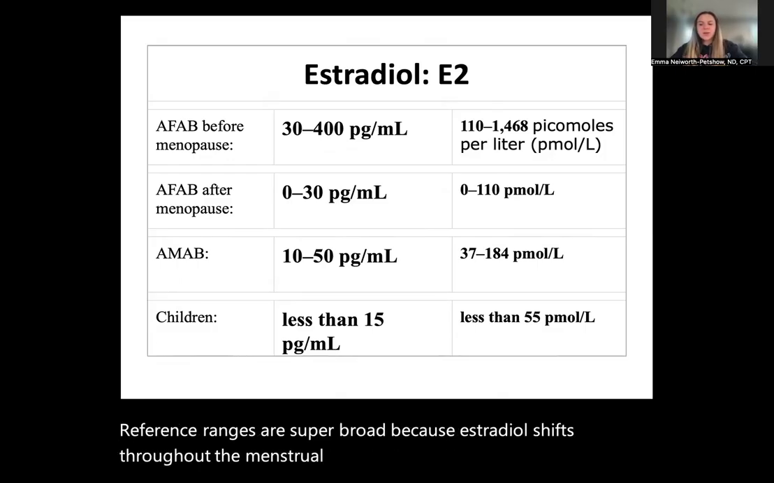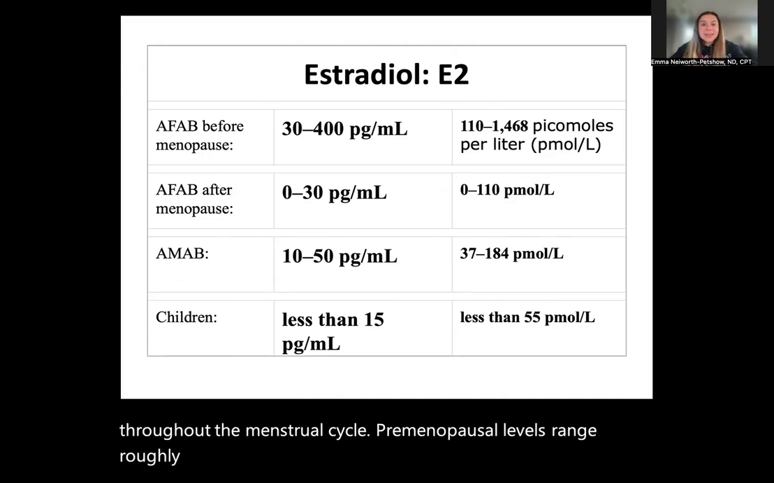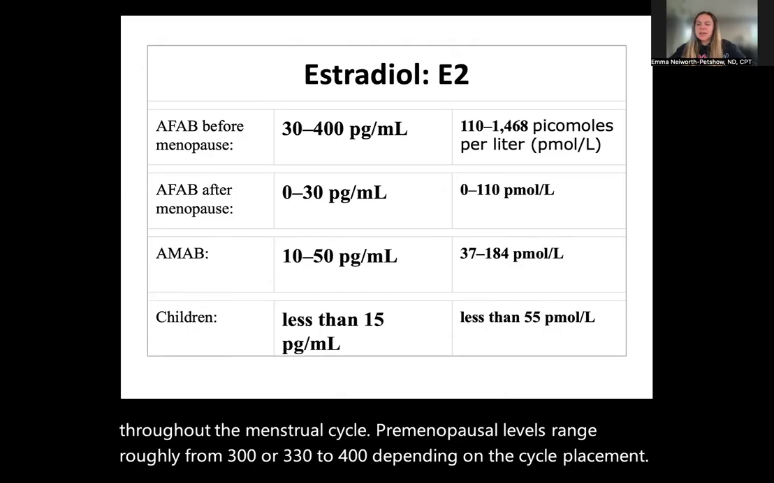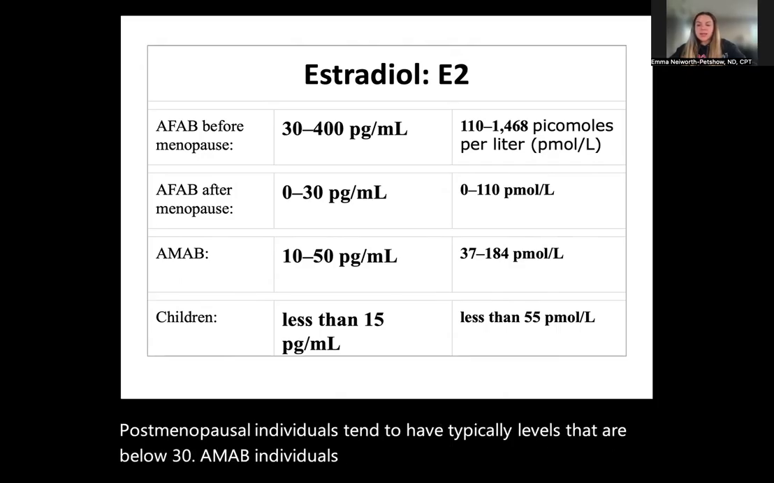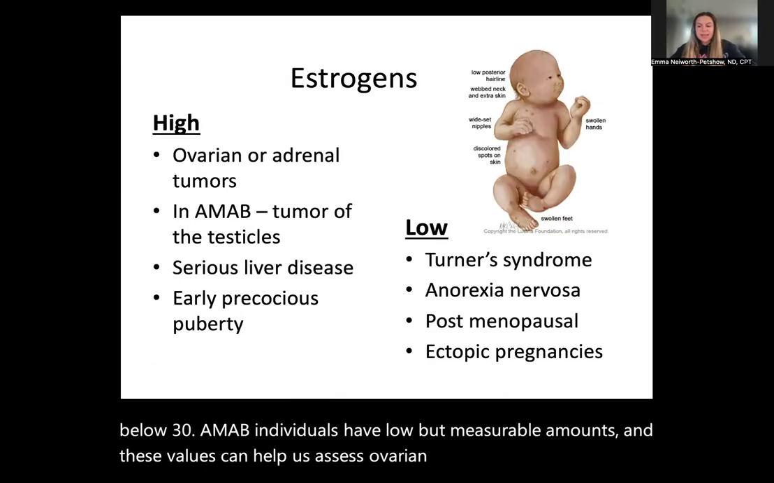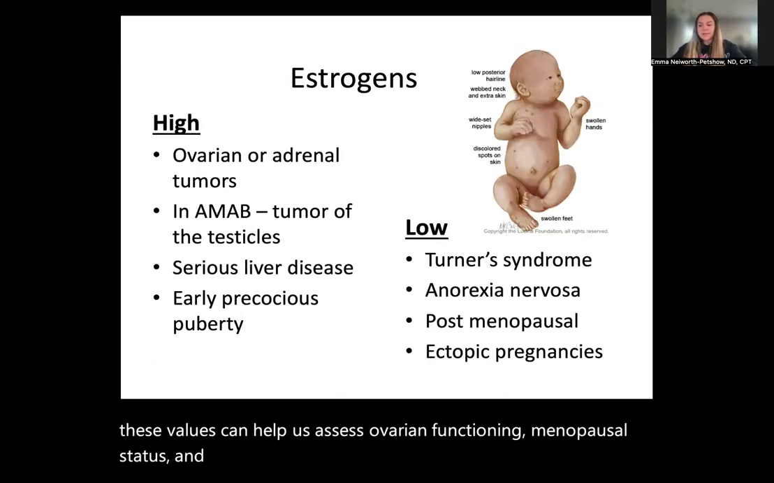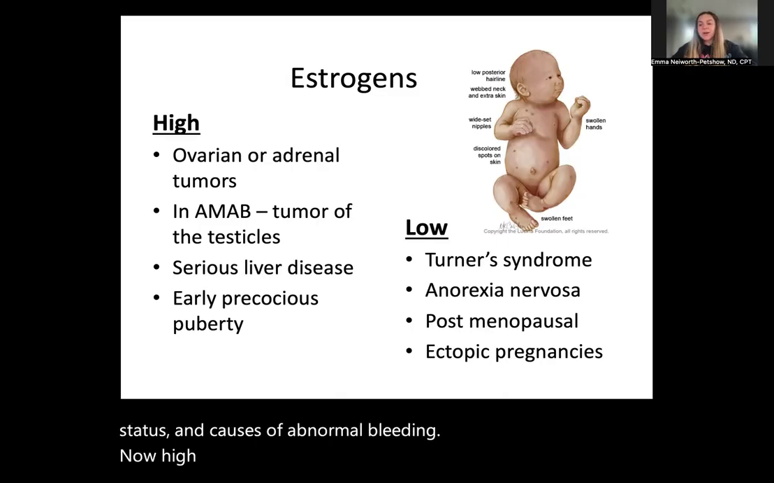Premenopausal levels range roughly from 30 to 400, depending on the cycle placement. Postmenopausal individuals typically have levels that are below 30. AMAB individuals have low but measurable amounts, and these values can help us assess ovarian functioning, menopausal status, and causes of abnormal bleeding.